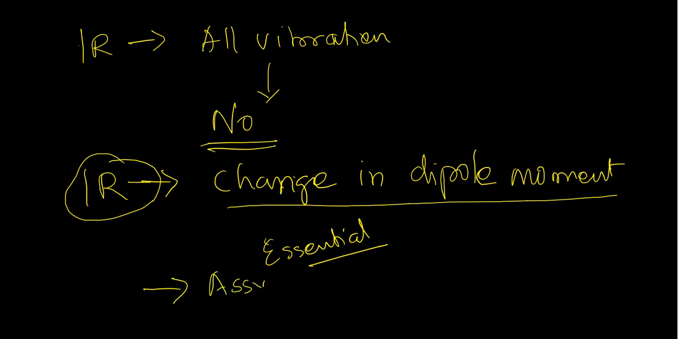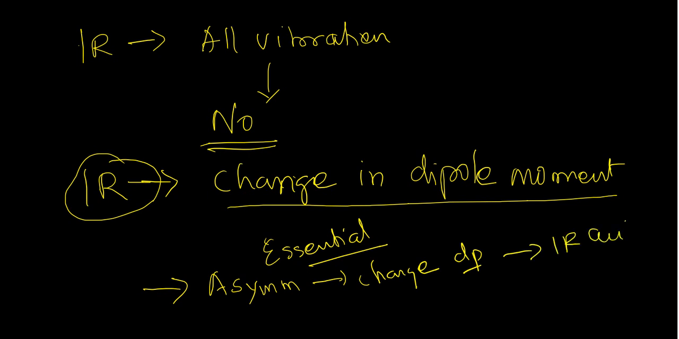Therefore, usually asymmetric vibrations will have a change in dipole moment. Asymmetric vibrations have a change in dipole moment, and therefore they may usually be IR active. Okay, this is the basic principle of IR spectroscopy.